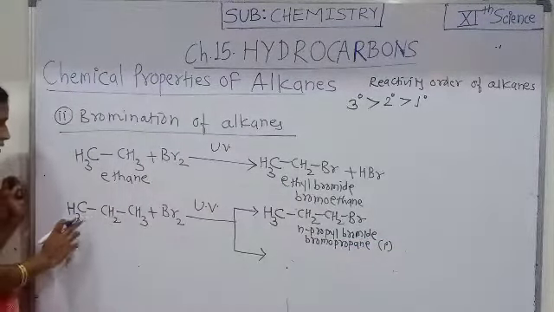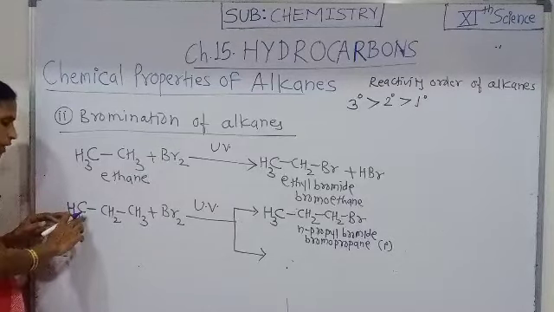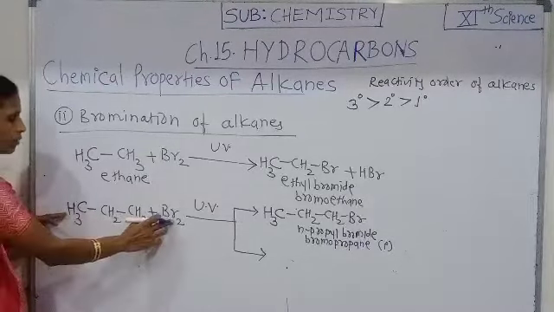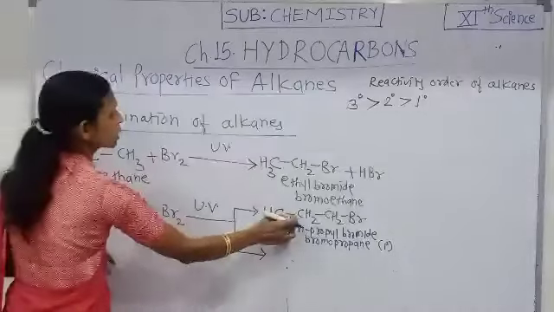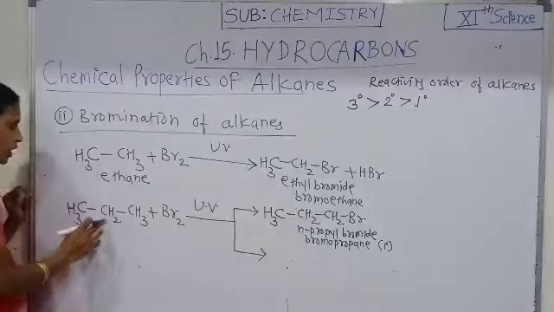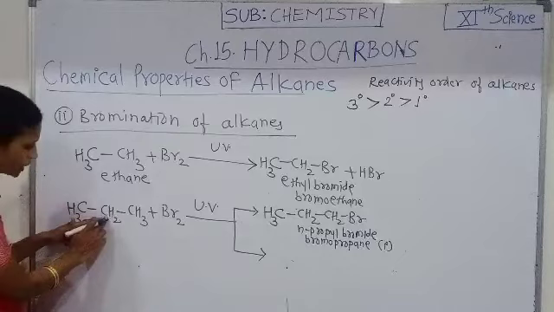And if the hydrogen of this carbon atom is replaced by a bromine atom, then the same product is obtained. Therefore there is one more possibility of replacement of hydrogen.